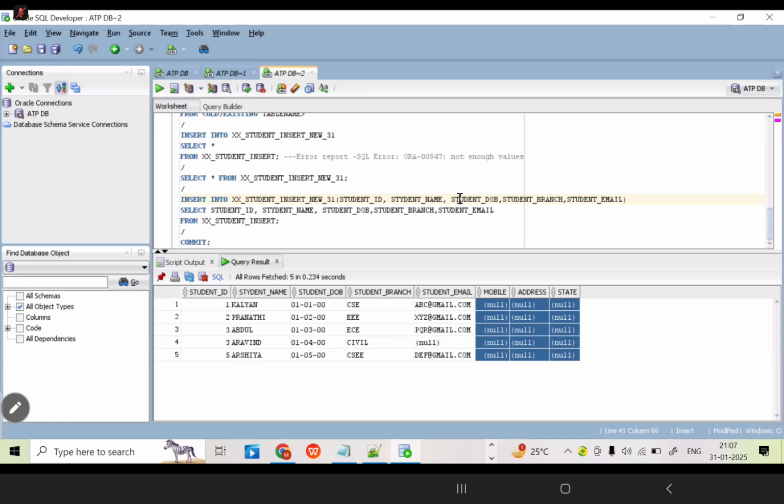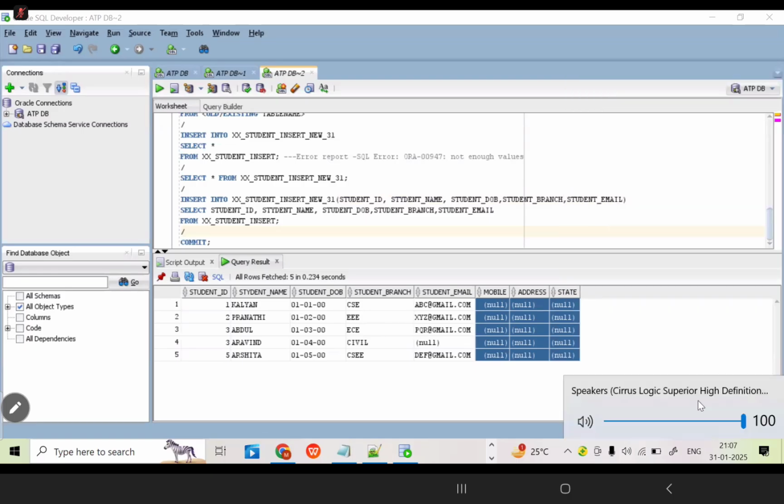Update we'll see next, no need to worry about that now. We already saw create. We are writing brackets for create. We are writing brackets for insert. But we do not need to write them for select, right? For the select statement there is no need to write the brackets.